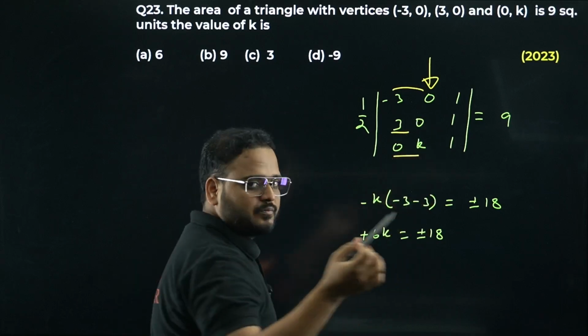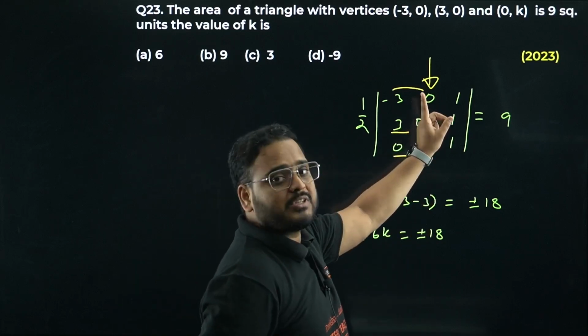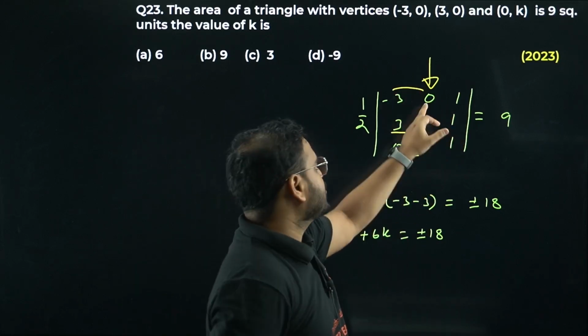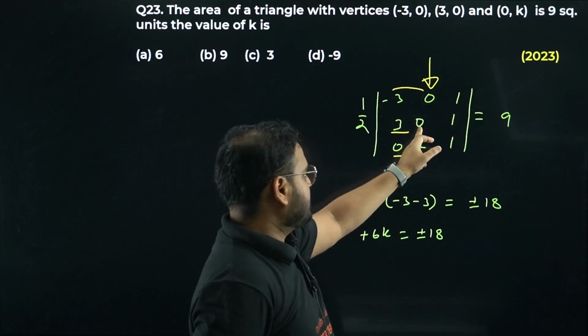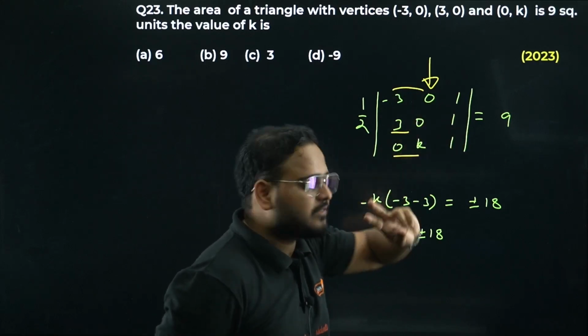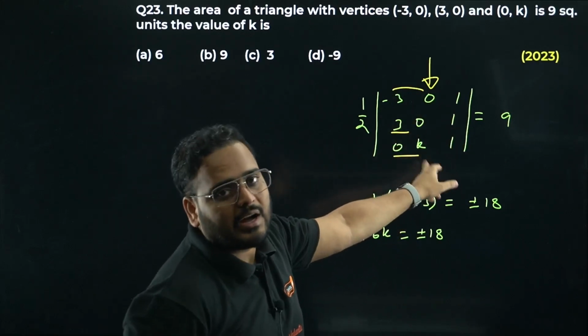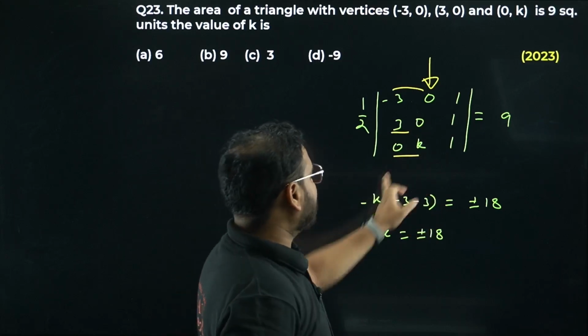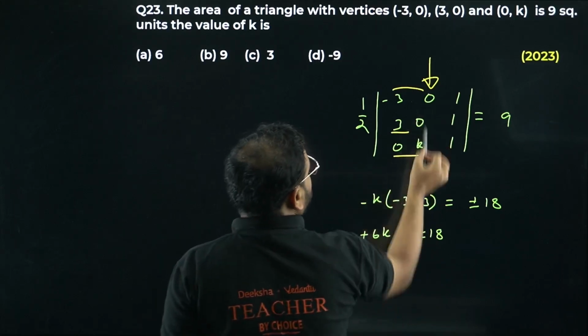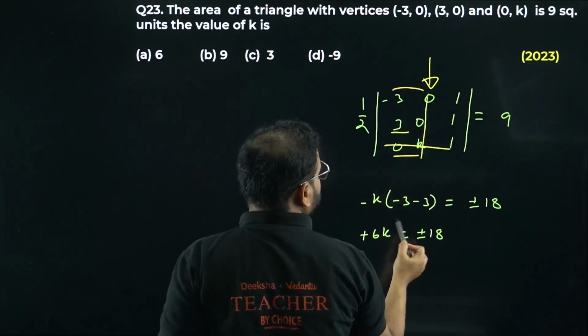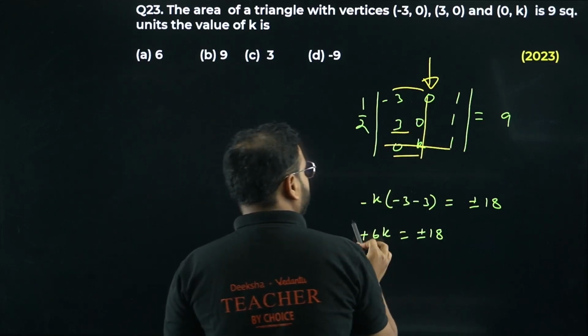minus, plus, minus. Please check here. A12 means odd: 1 plus 2 is 3, right? So odd place means negative. A22 means 2 plus 2 is 4, positive, so plus, and here negative again. I get 3 2, so negative again. So minus k times, please check, this will be cancelled now. I have minus 3, so minus 6, I get plus 6k equals to plus 18, right?